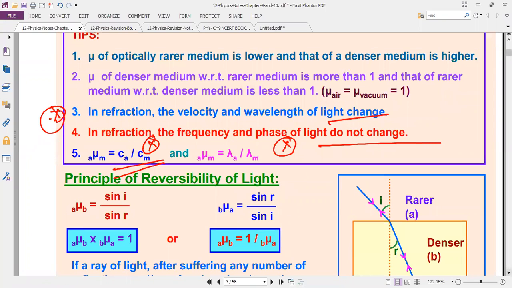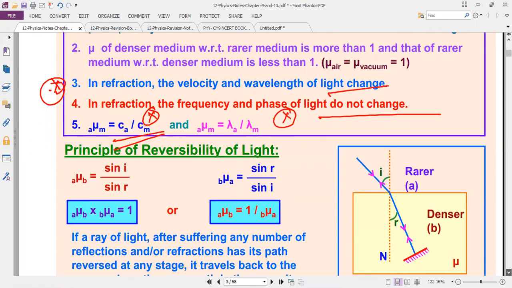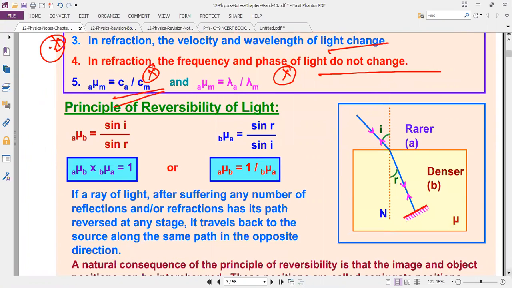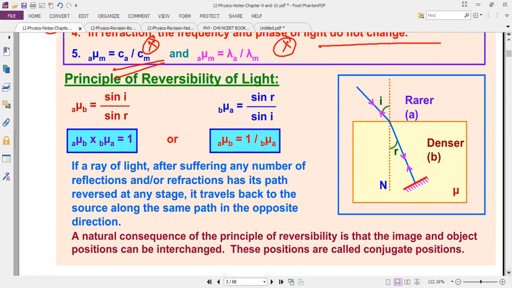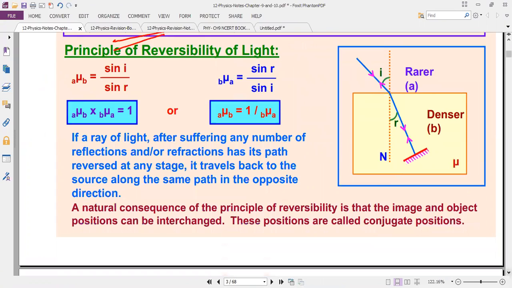Okay. Next one. The principle of reversibility of light. This is the incident ray, normal, refracted ray. In between, I will place one reflecting surface.